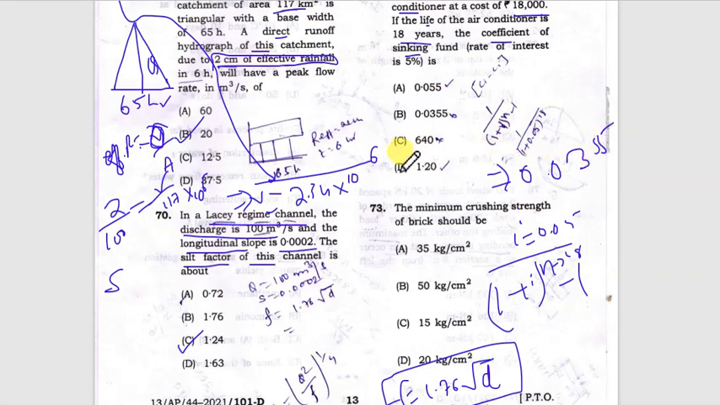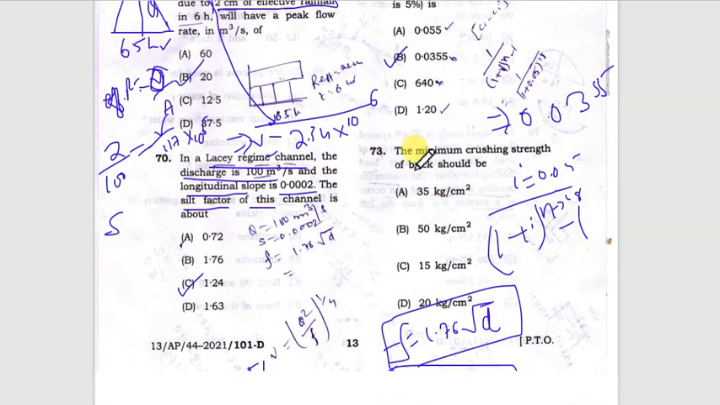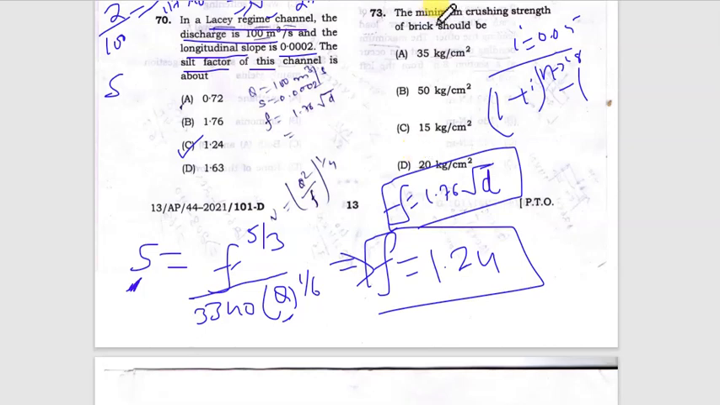Next is minimum crushing strength for a brick should be. So as per IS code, minimum strength of any bricks should be 3.5 megapascal, Newton per mm square. So in kg per centimeter square, it would be 35 kg per centimeter square.